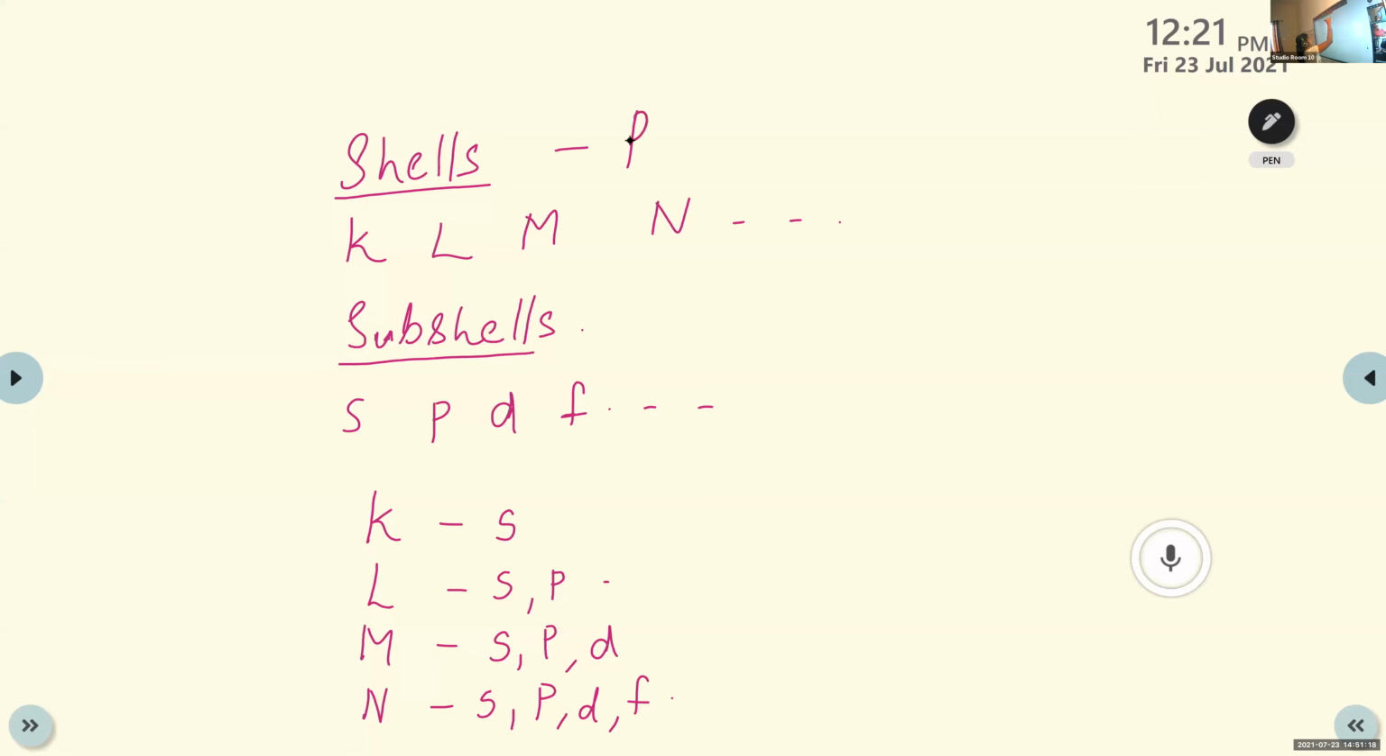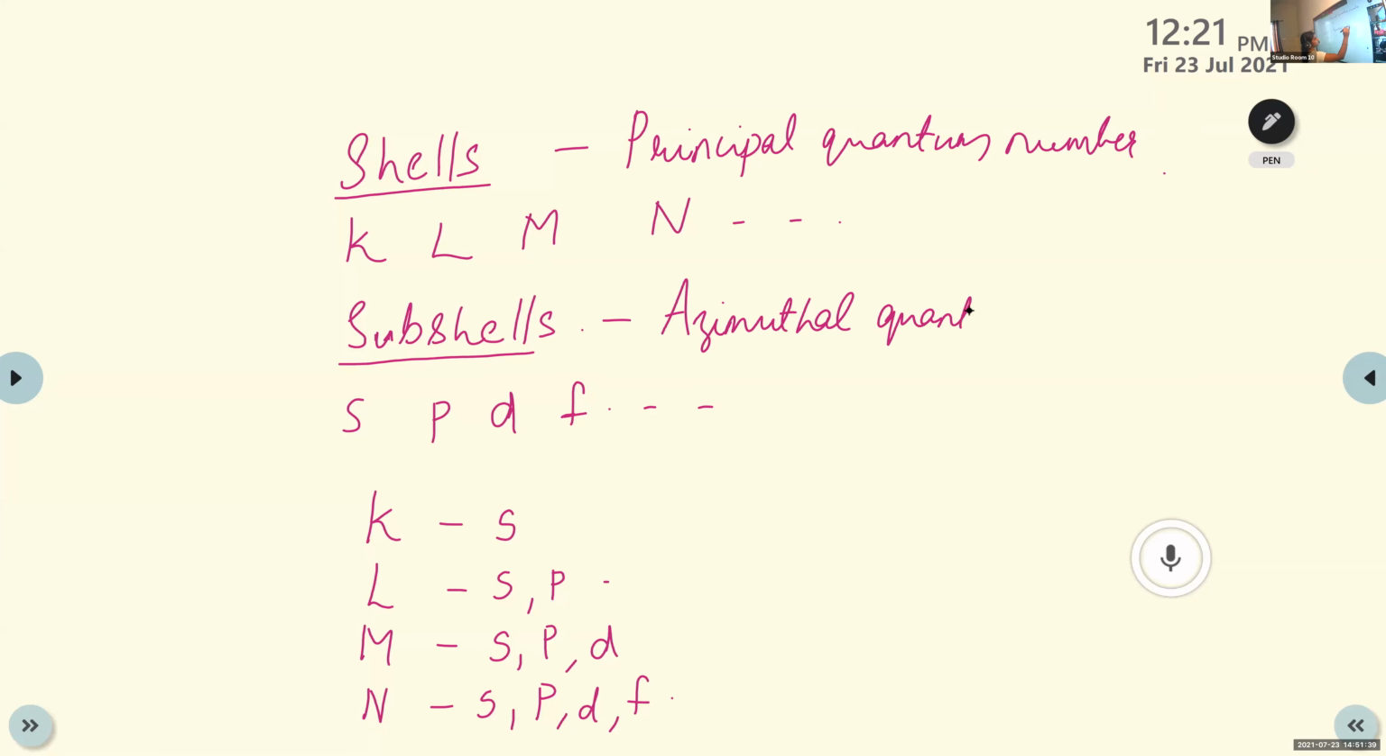So the principal quantum number gives the information about the shell. Then the azimuthal quantum number gives the information about the subshell. Small letter L here, and here it is small letter n.